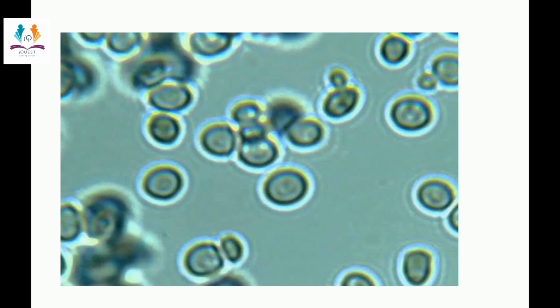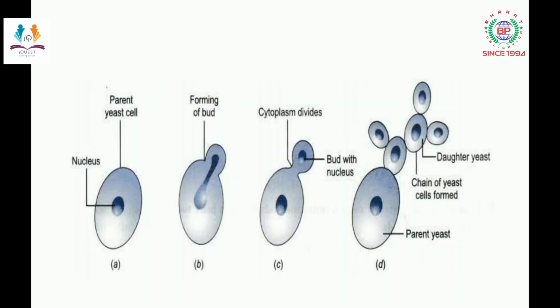I will explain this with a labelled diagram as well. Now, this is the labelled diagram. You can see the parent yeast cell with the nucleus present within it. Second is the yeast forming the bud. In this you can see the nucleus is dividing. Firstly, the nucleus divides, and then when the bud gets its own nucleus, the cytoplasm starts dividing, and in the D diagram you can see the parent yeast with a chain of yeast cells formed. So many daughter cells are formed by the process of budding.